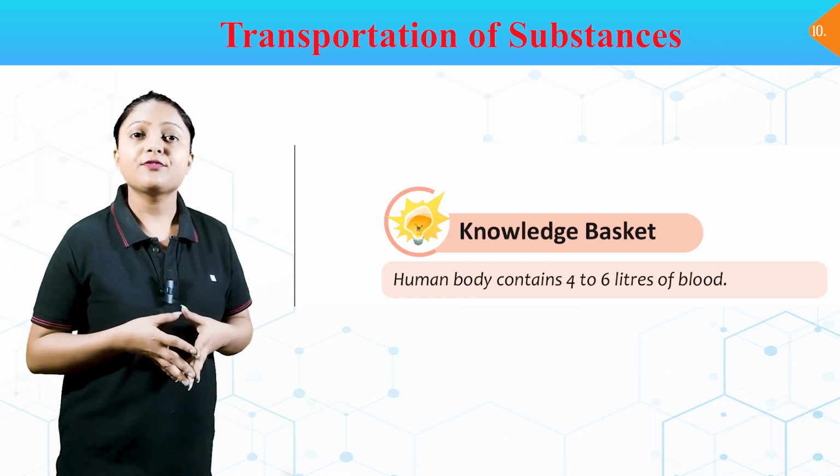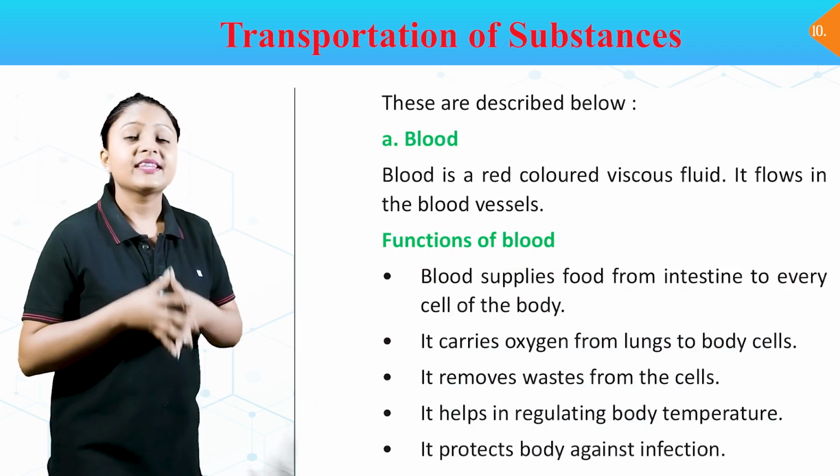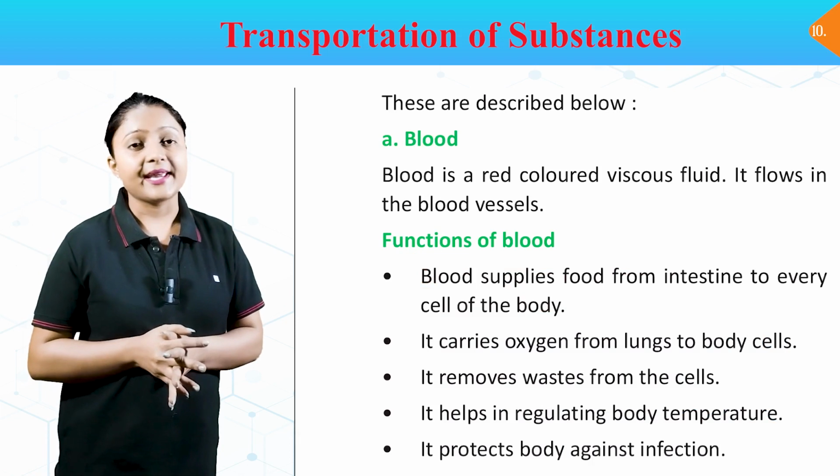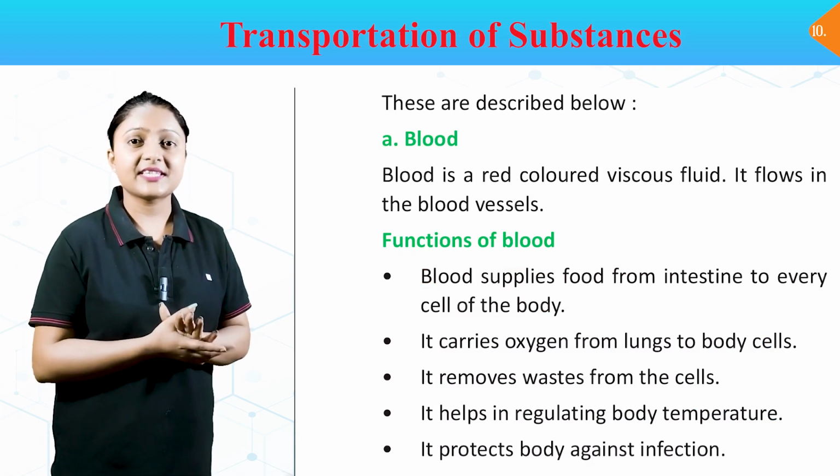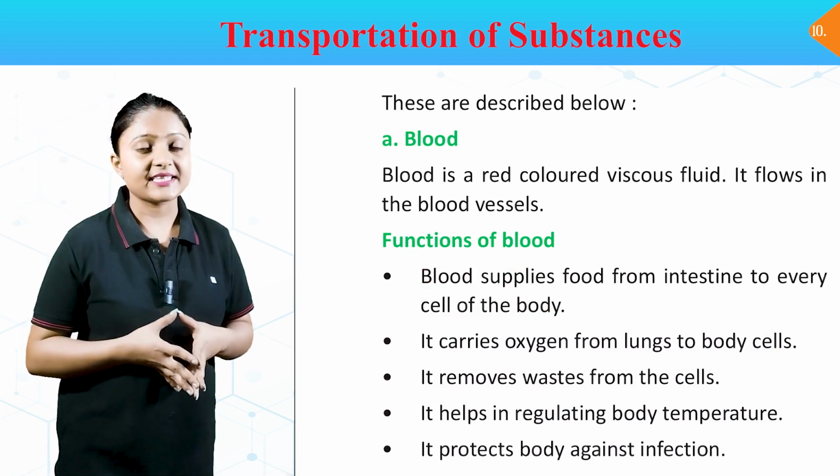Knowledge basket. Human body contains 4 to 6 liters of blood. These are described below. A. Blood. Blood is a red colored viscous fluid. It flows in the blood vessels.